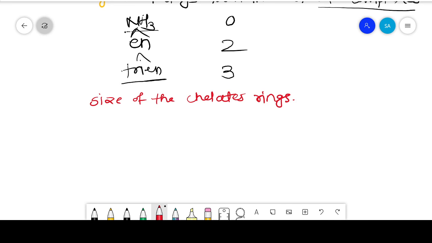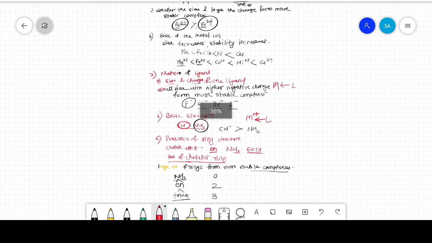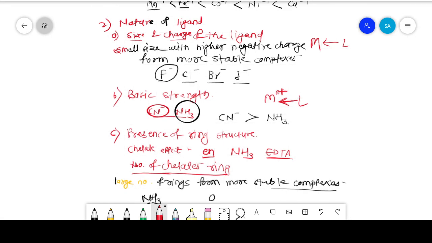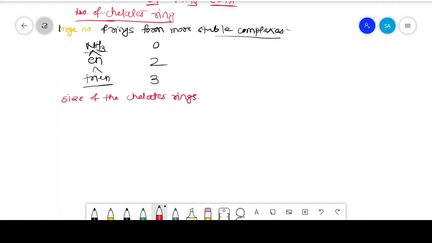So the stability of a metal chelate depends upon the number of rings and also the size of the rings. It has been observed that metal chelates having 5-member rings are more stable.